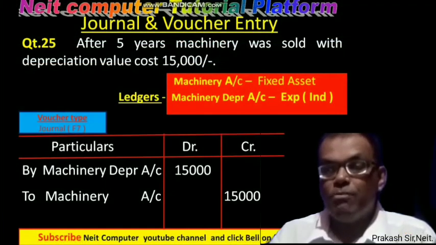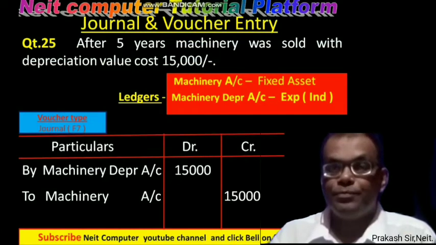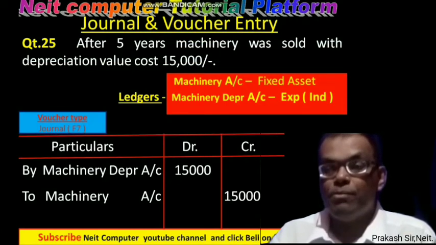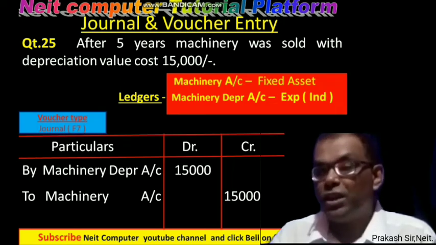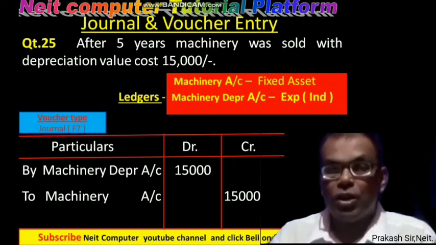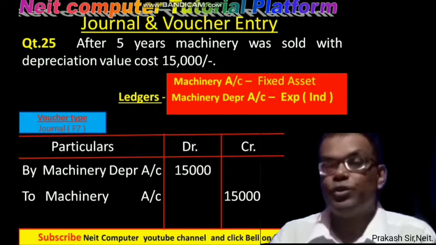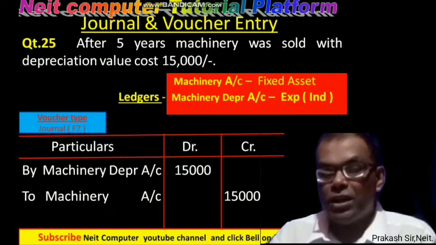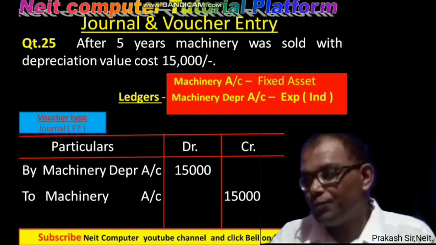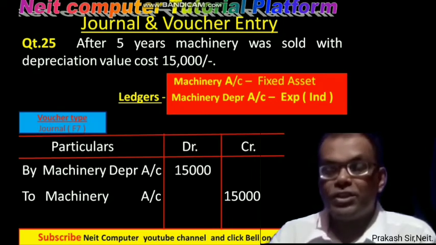But now machinery depreciation was there, 15,000. So that is why the machinery depreciation account becomes a debit 15,000 and the machinery account becomes a credit 15,000, because of the machinery account the machinery depreciation of 15,000 was there. So the machinery depreciation account is debited to the machinery account 15,000. As there is no cash transaction or bank transaction, this is an example of a journal entry, and that is F7.